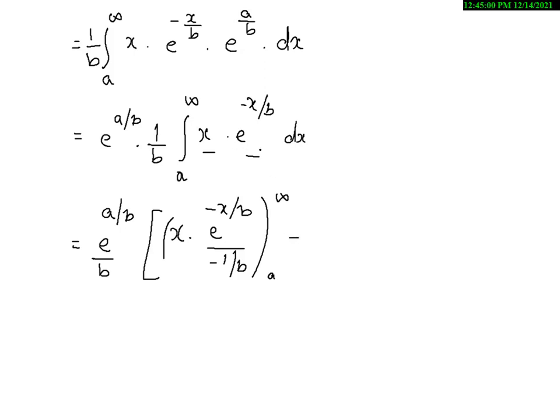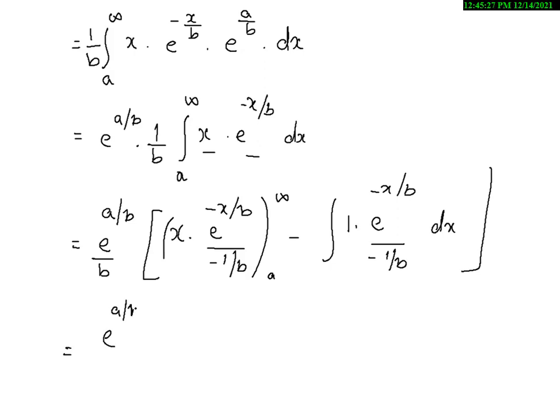Next is the continuation of it, integral. The first term x is there, differentiation of x will be taken as 1, and integration of this term will be given as e power minus x by b by minus 1 by b into dx. Still I have to proceed with this particular value. Now e power a by b is a constant term divided by b over here. I'll substitute the limits later on.